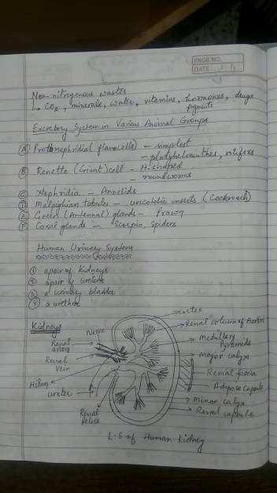Why this all happens is because there are pigments which are also excreted from the body. We need to remember some of these pigments are because of breakdown of hemoglobin in the body, which I have already covered in the last chapter of blood circulation, that when pigments in the body, for example hemoglobin, break down, it releases bilirubin and biliverdin. Bilirubin is the yellow one, biliverdin is the slightly greenish one, and these also color our fecal matter as well as urine, because I have discussed these things in that chapter regarding stercobilinogen and urochrome or urobilinogen. So these compounds are responsible for coloring our fecal matter as well as urine.